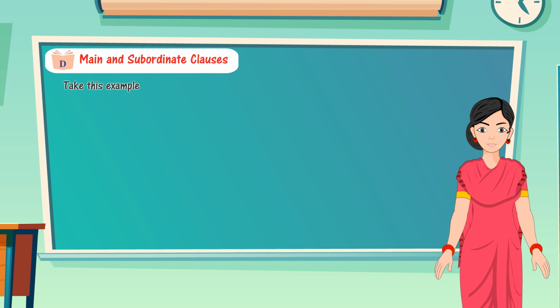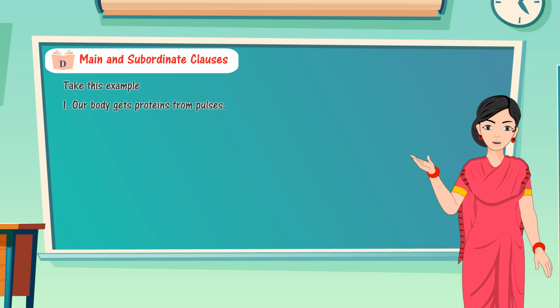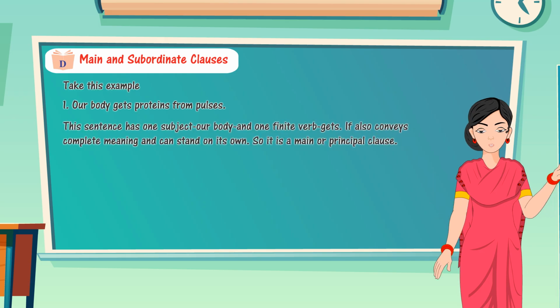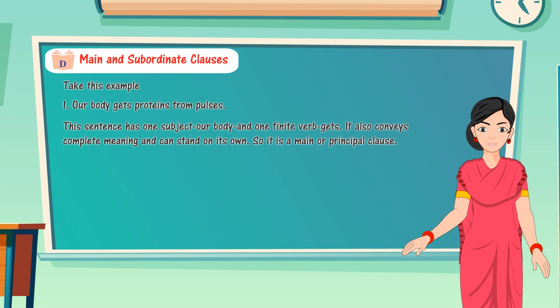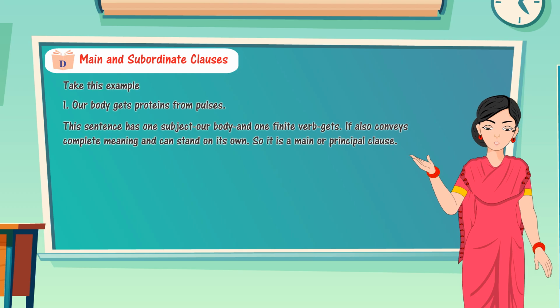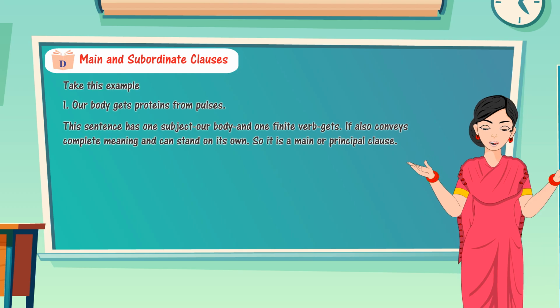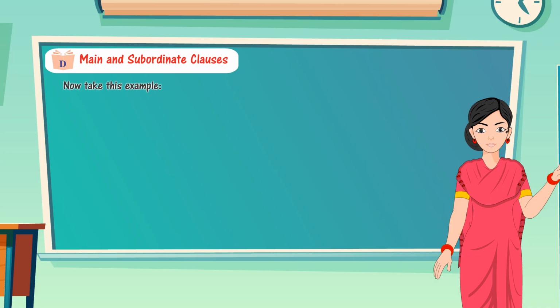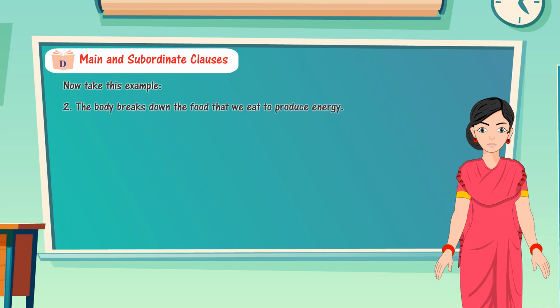Take this example. 1. Our body gets proteins from pulses. This sentence has one subject, our body, and one finite verb, gets. It also conveys complete meaning and can stand on its own, so it is a main or principal clause. Now take this example. 2.